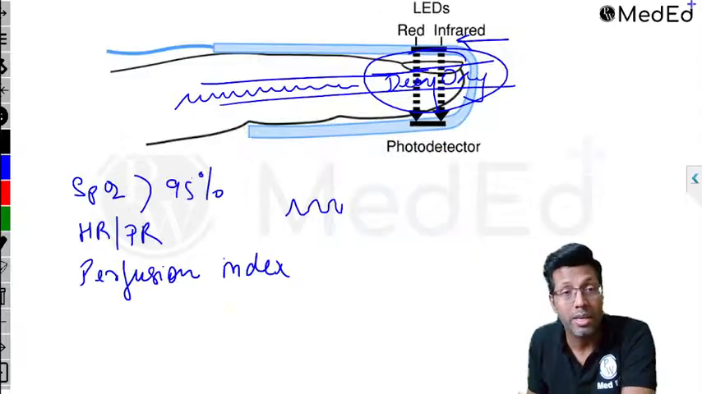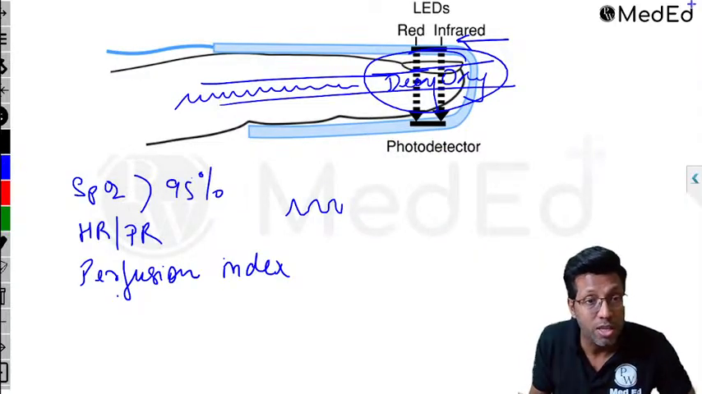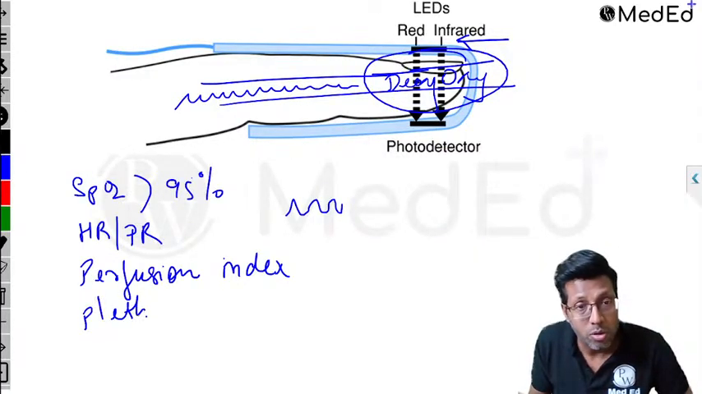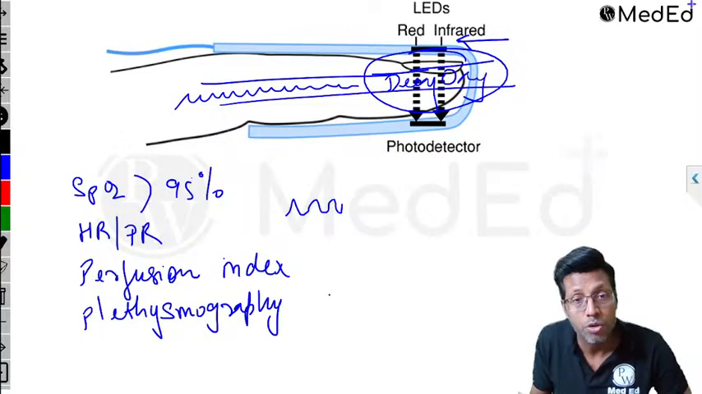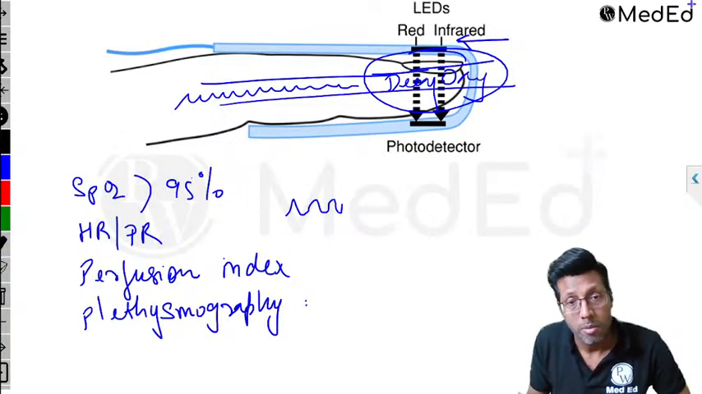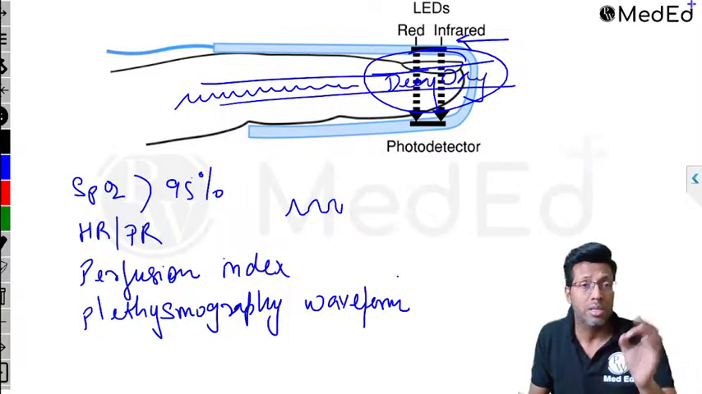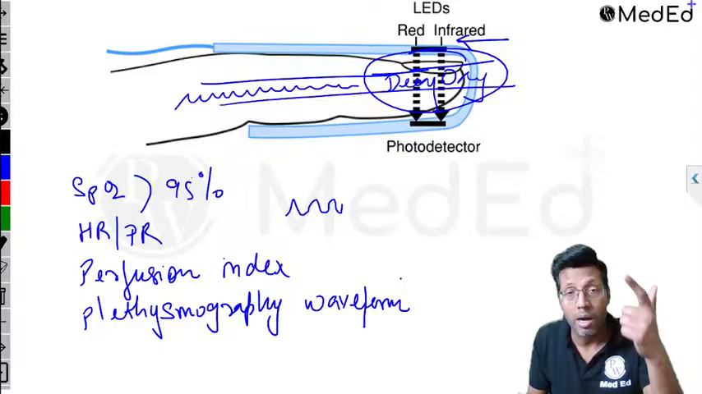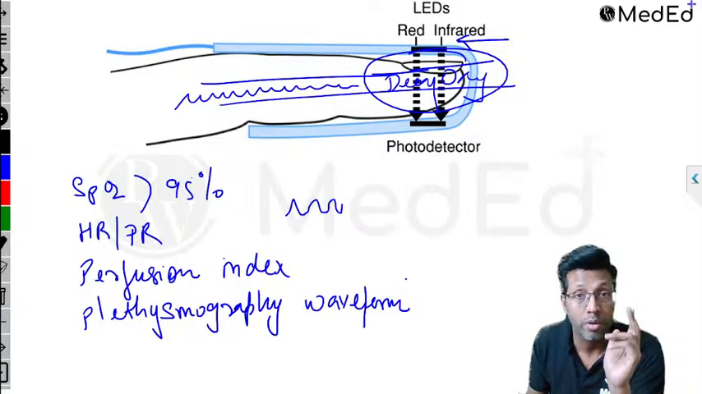And that is what is called as plethysmography graph. Plethysmography waveform. It's called plethysmography waveform. So these are the four things, and this tells you the volume status. I'll not go into too much details over here, but just remember, you get to know the SpO2, the heart rate, the perfusion index, and plethysmography waveform.